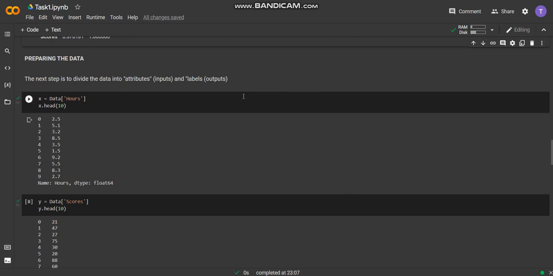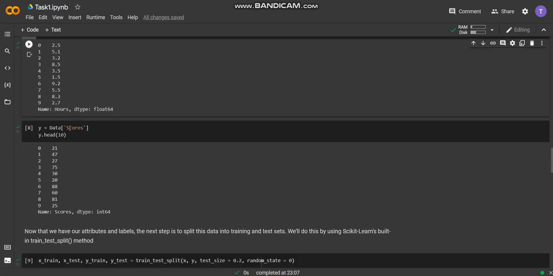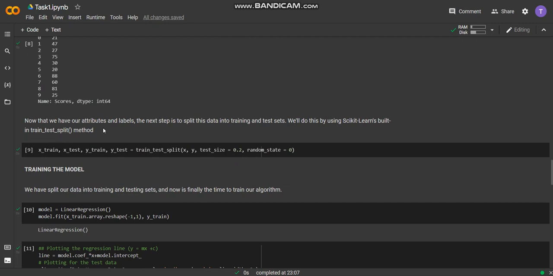The next step will be to prepare the data. That is done by first dividing the data into different fields. This is a column X, which has all the hours, and Y, which has all the scores. Then we use the train test split method with test size 0.2, that is 20% of the data at a time will be taken for testing.